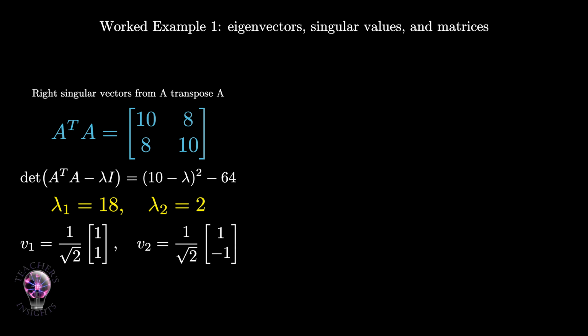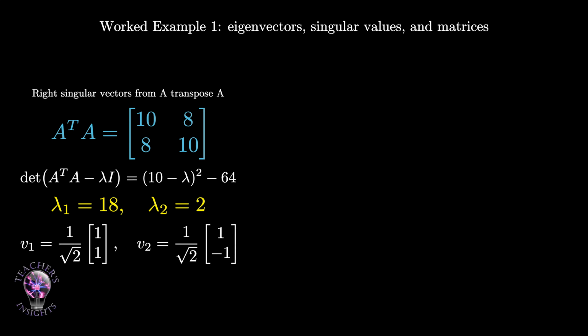For lambda 1 equals 18, solve (A transpose A minus 18I) times v equals 0. This gives the equations negative 8x plus 8y equals 0 and 8x minus 8y equals 0. So x equals y. A corresponding eigenvector is (1, 1). Normalize it to get v1 equals 1 over the square root of 2 times the vector (1, 1).